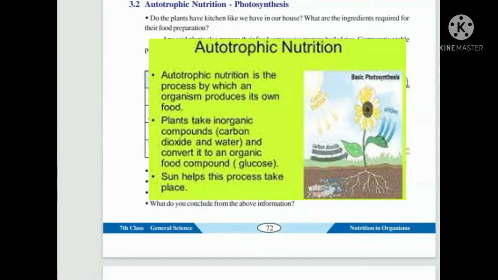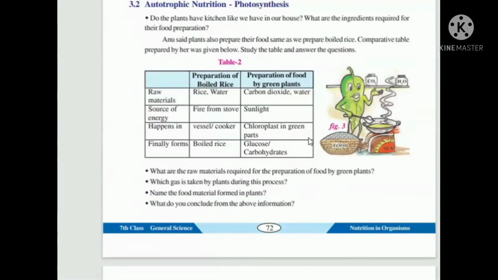It is a typical organelle which has chlorophyll in it. Chlorophyll is a green colored pigment, like hemoglobin in our blood. The chlorophyll is present in the leaf for autotrophic nutrition.